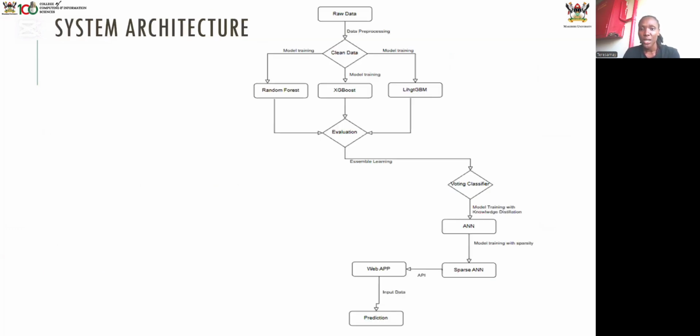So the system architecture is that we had raw data, then cleaned it through data processing, where we handled missing values, we did the balancing, and then we used that clean data to train these 3 models we've talked about, then evaluated them, applied ensemble learning to obtain a classifier, a voting classifier model, from which we got soft labels, distilled them to an artificial neural network, and then applied sparsity, obtaining a sparse neural network, which we deployed through an API to our web application, and then we're able to do predictions.